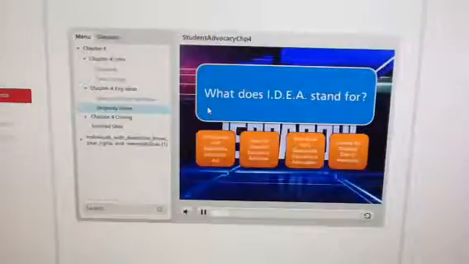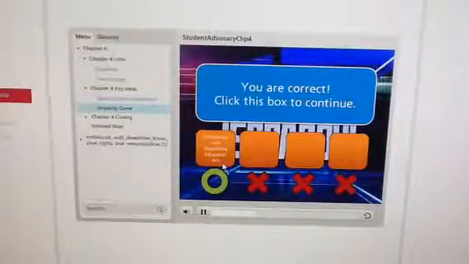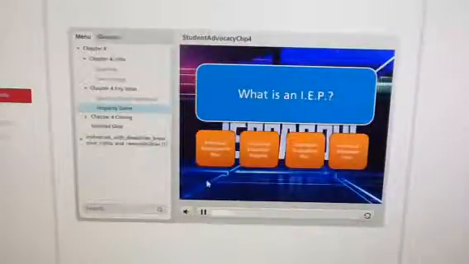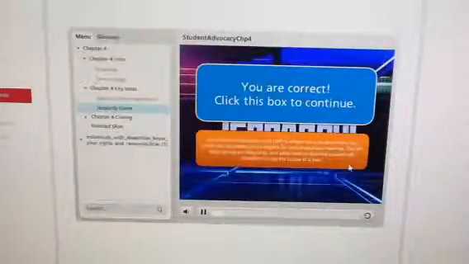What does IDEA stand for? Individuals with Disabilities Education Act, Ideas for Disabled Education Activities, Individuals for a Democratic Educational Association, Income for Disabled Elderly Americans. You are correct. What is an IEP? Individual Employment Plan, Individual Education Progress, Individual Evacuation Plan, Individual Education Plan. You are correct.